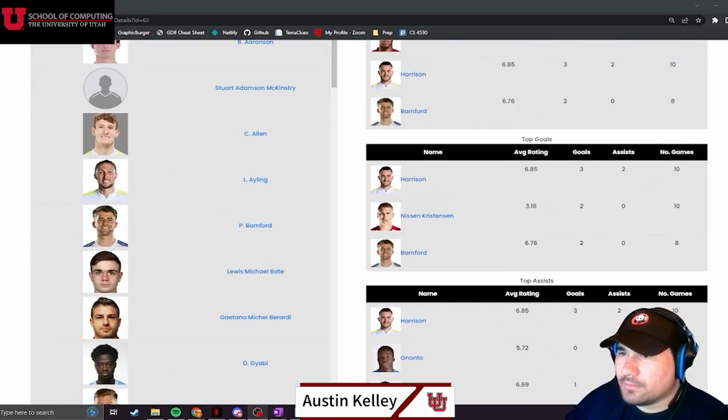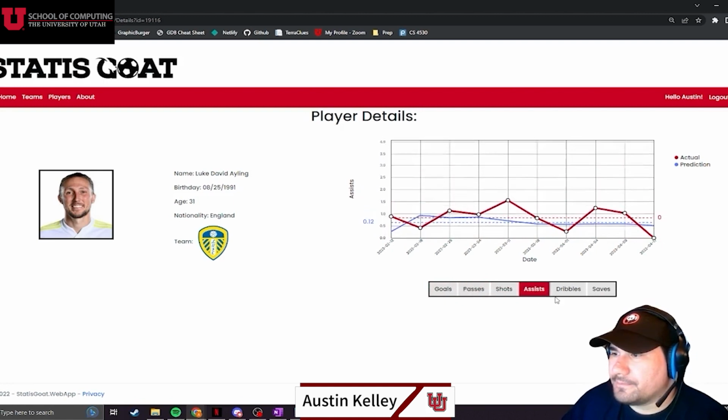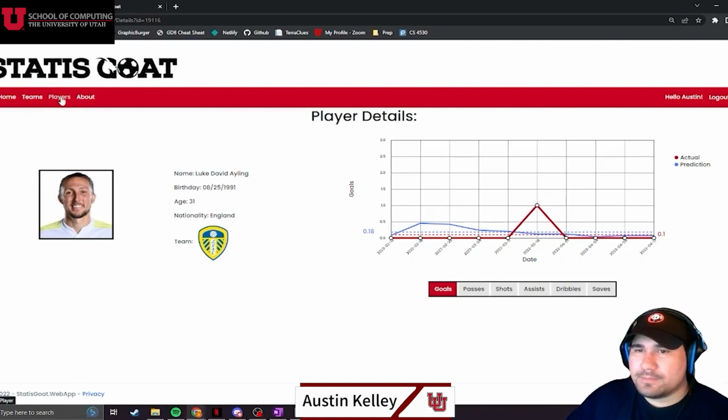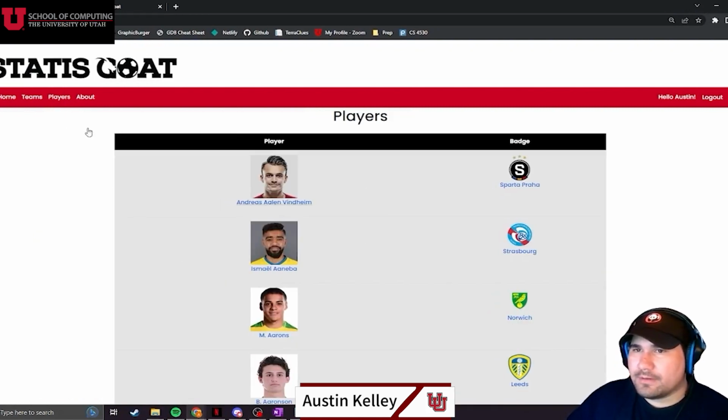And then if I want to learn more about a specific player, I select that player, and this brings us to their details page. We have some basic information about them on the left, and then another graph similar to the one on the team's details page on the right. And if we wanted to see a list of all the players, I can select this players option here, which just brings us to a list of every player.